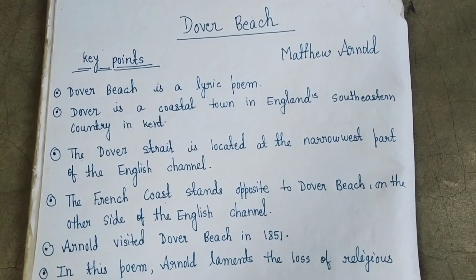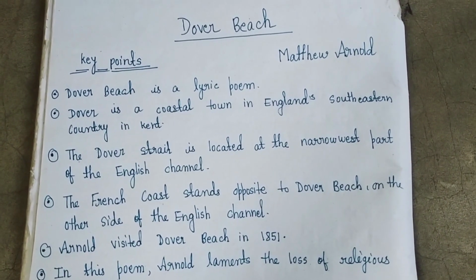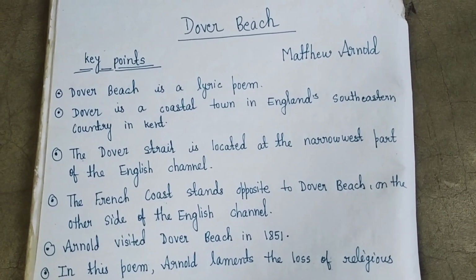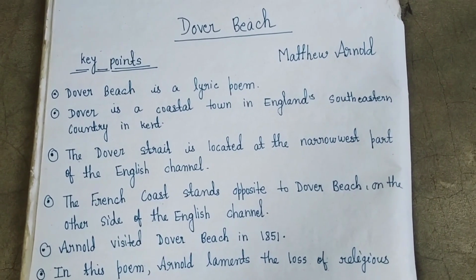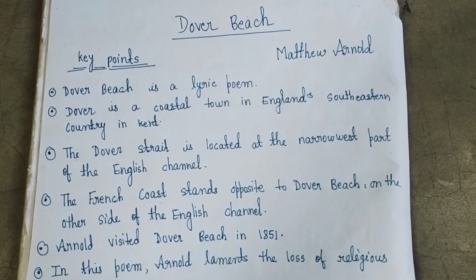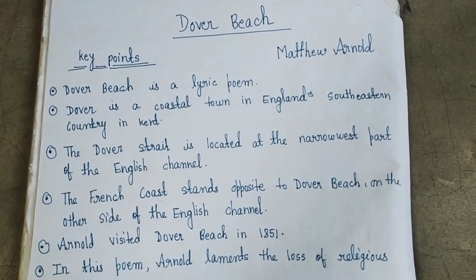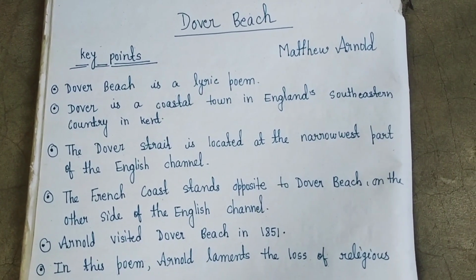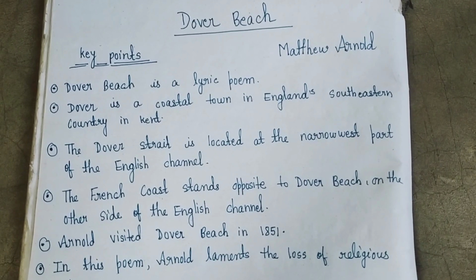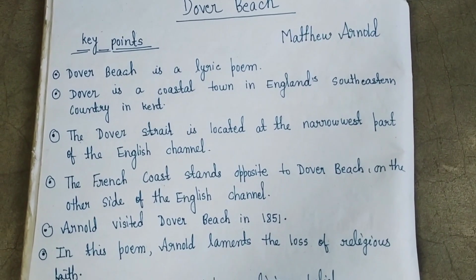Dover is a coastal town in England, in Kent in the southeast of the country. The Dover Strait is located at the narrow western part of the English Channel. The French coast stands opposite to Dover Beach on the other side of the English Channel. Arnold visited Dover Beach in 1851. In this poem, Arnold laments the loss of religious faith.